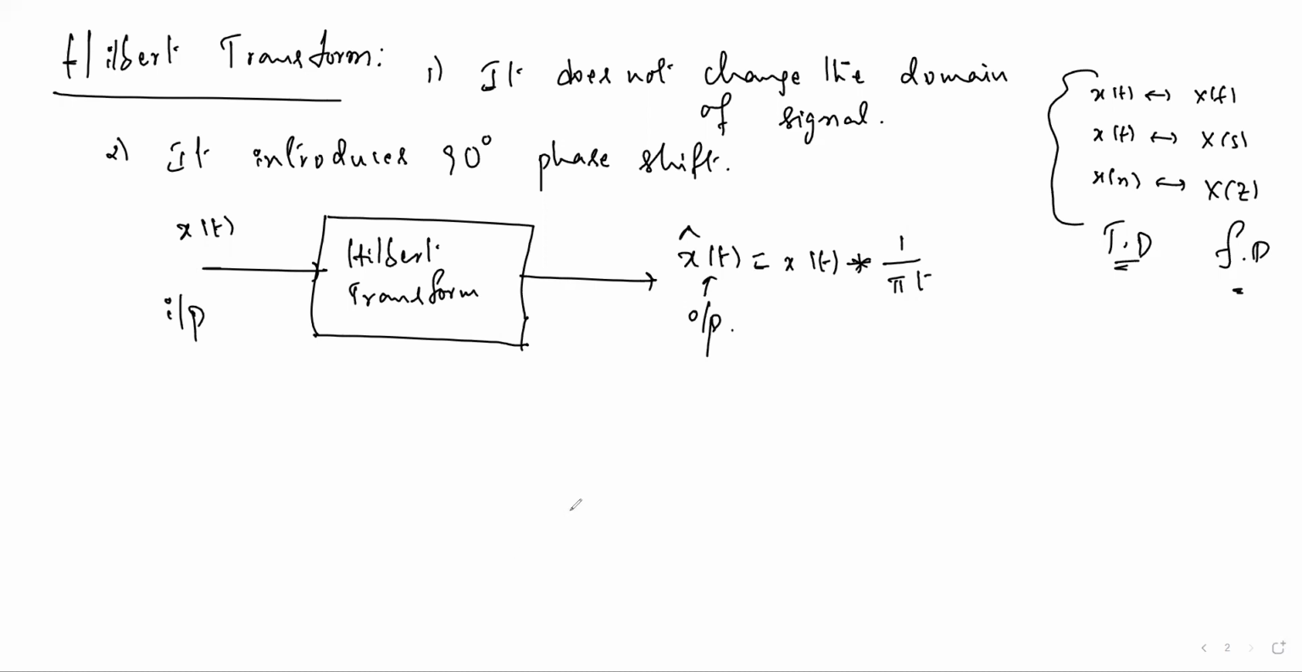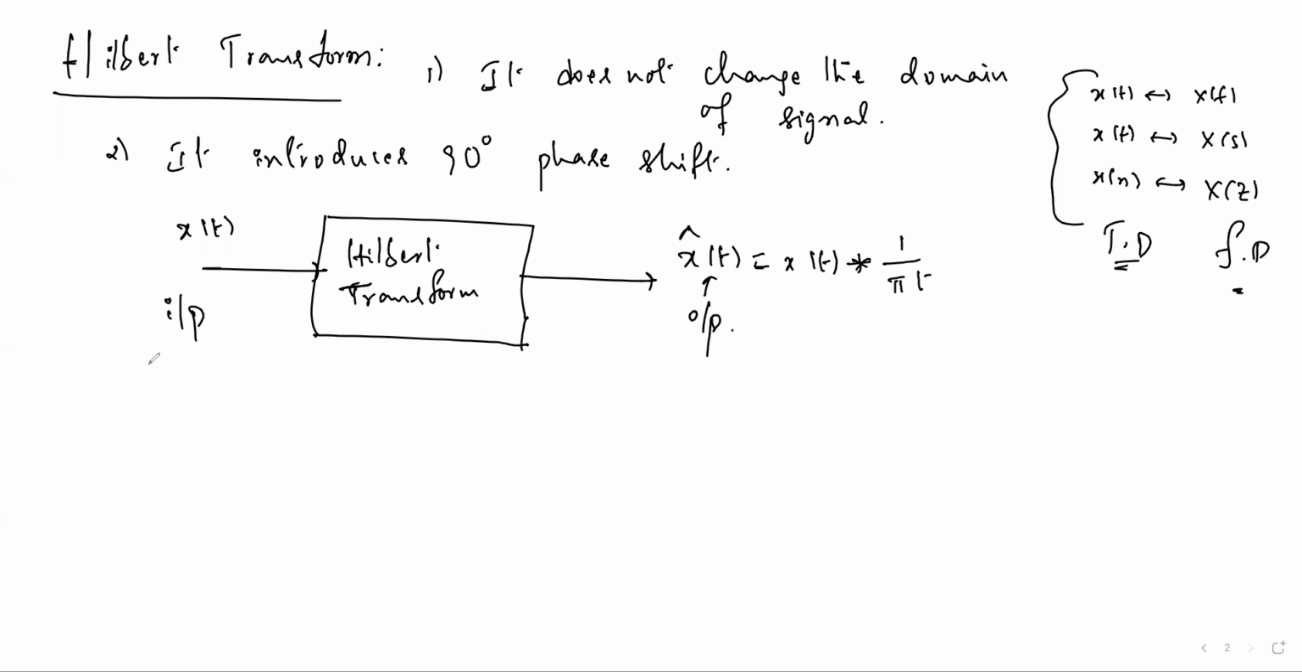So both are in the time domain. The Hilbert transform is not changing the domain of the signal. The expression for x cap of t is x of t convolved with 1 by pi t. 1 by pi t is a time dependent function, so what is the Fourier transform of this function also should be known.